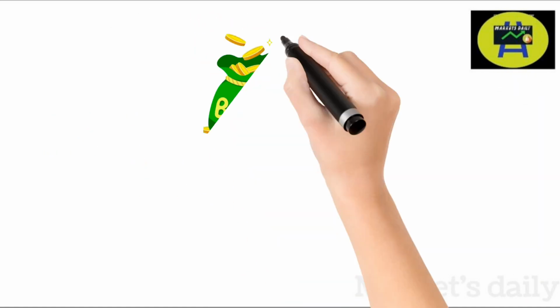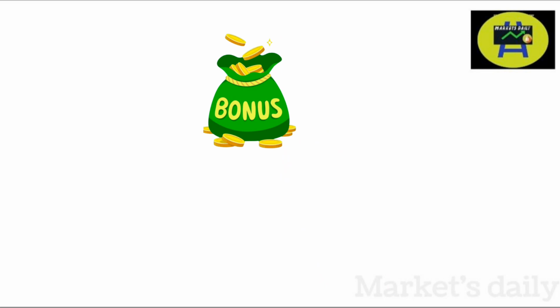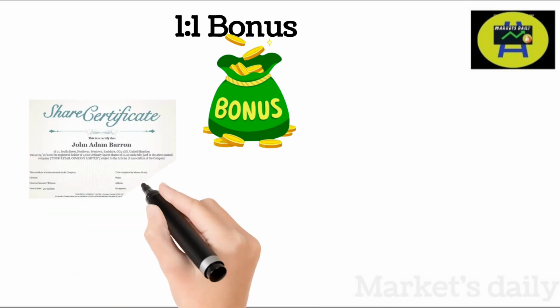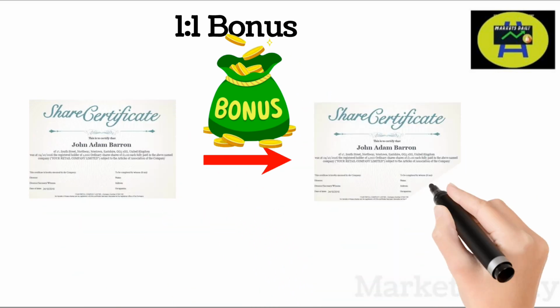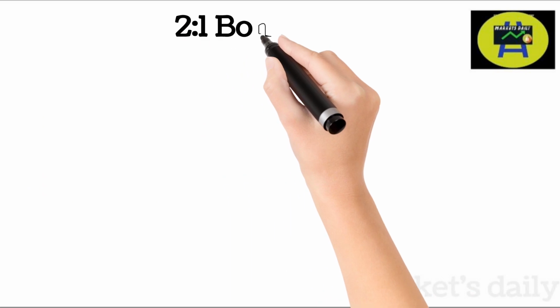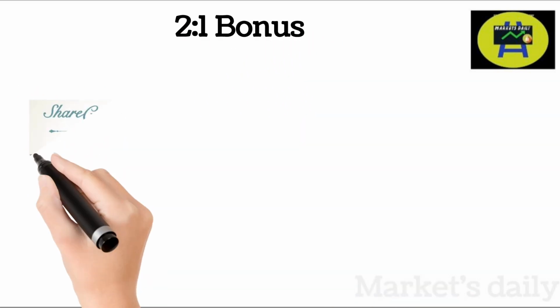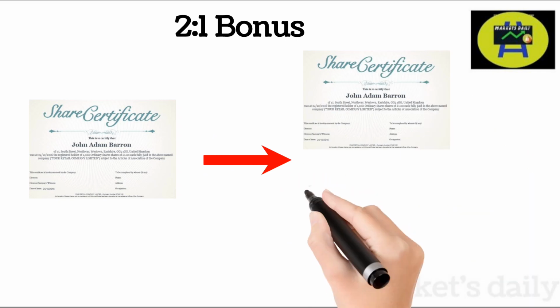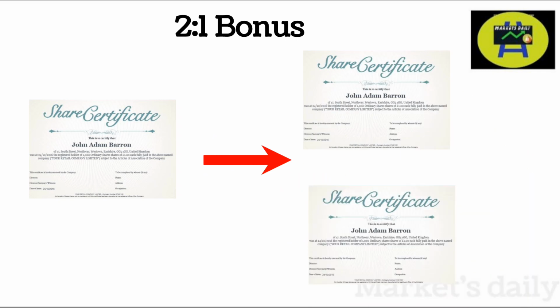Bonus ratio. When we take a look at the corporate action column, for many companies, we find 1:1, 2:1, 3:1 bonus. So how do we actually interpret them? What is 1:1 bonus? For every one share you own, you get an additional one share for free. And for 2:1 bonus, we interpret it as for every one share you own, you get two additional shares for free of cost. And so totally we have three shares.